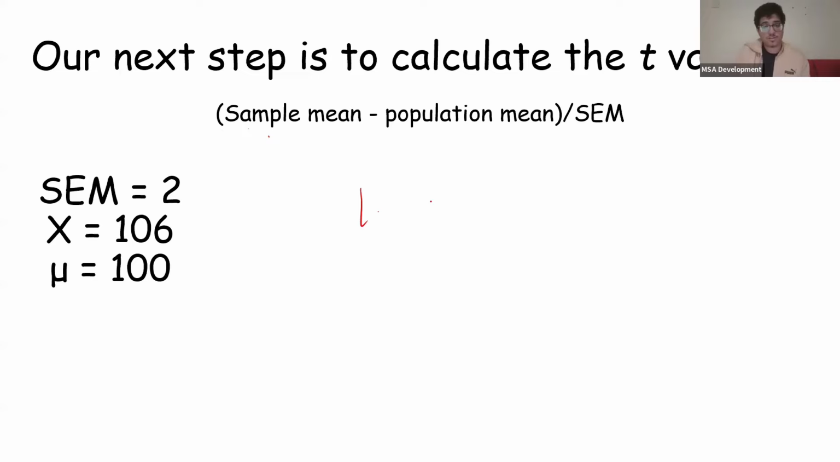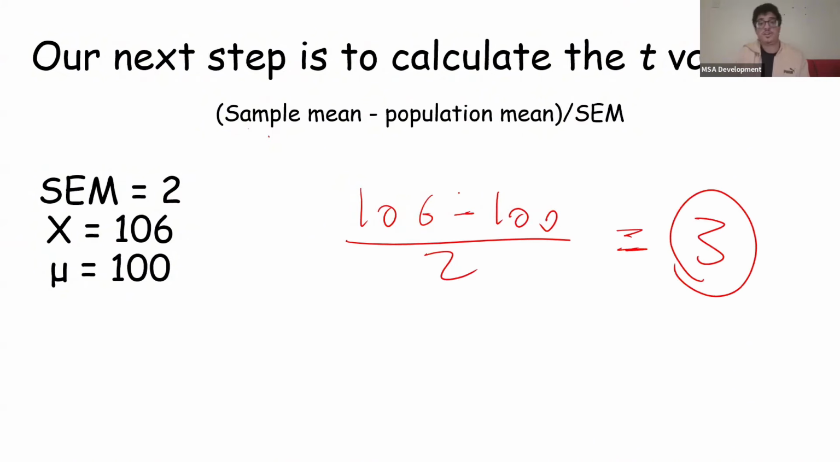We have 106 minus 100, which is the population mean, divided by 2, which is equal to 3. Our t-value here is 3, because remember, 106 minus 100 is 6, and 6 divided by 2 is 3. So now we have a t-value of 3.